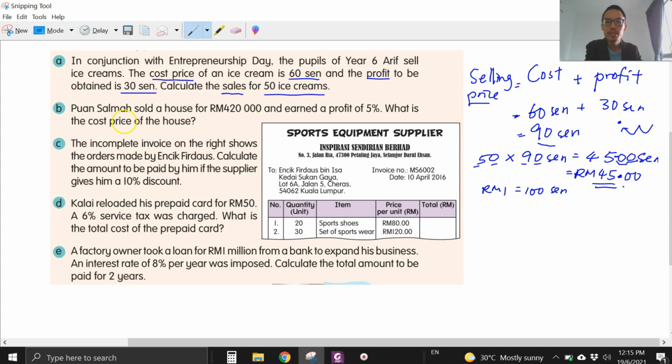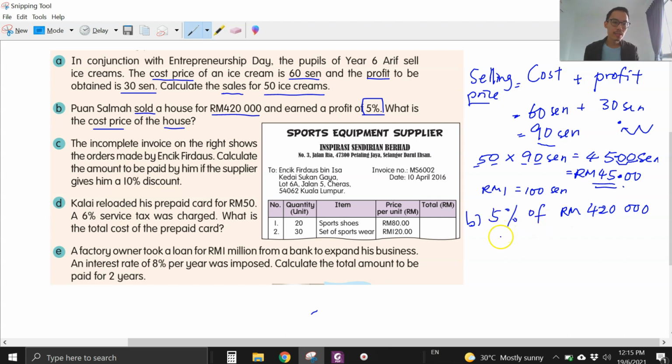Okay, question B. Salma sold a house for 420,000 and earned a profit of 5%. What is the cost price of the house? So we need to find out the profit first. So 5% of the house price, 420,000.